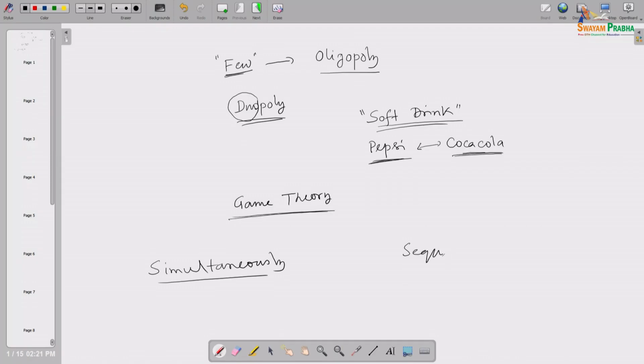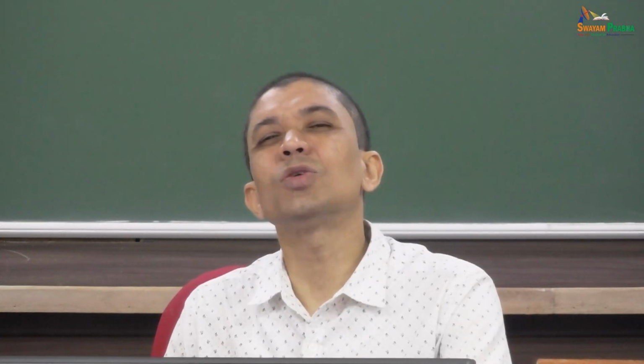Vis-a-vis that, sequential decision making is also there in real life. Sequential means there is a big brother kind of player in the market who decides first, and a few other producers will decide their profit-maximizing choice looking at what choice this leader is taking. Those kinds of oligopolistic models are called leader-follower models, where a sequential game is involved.